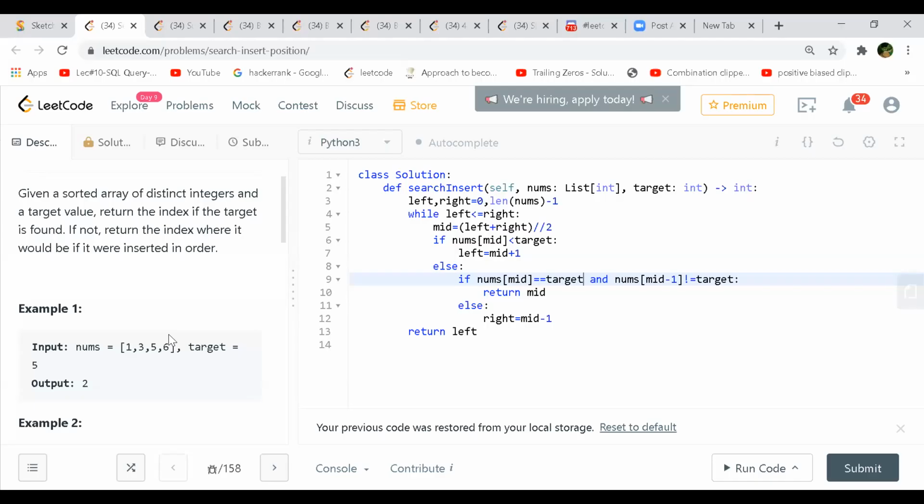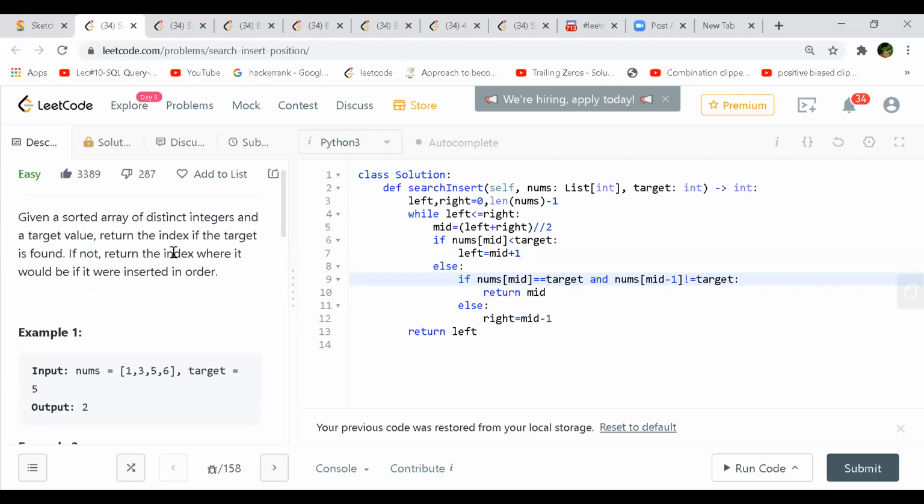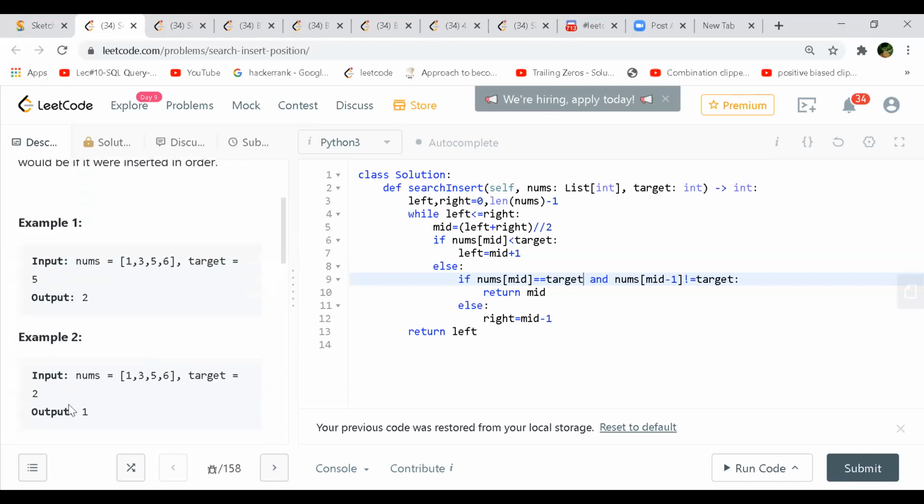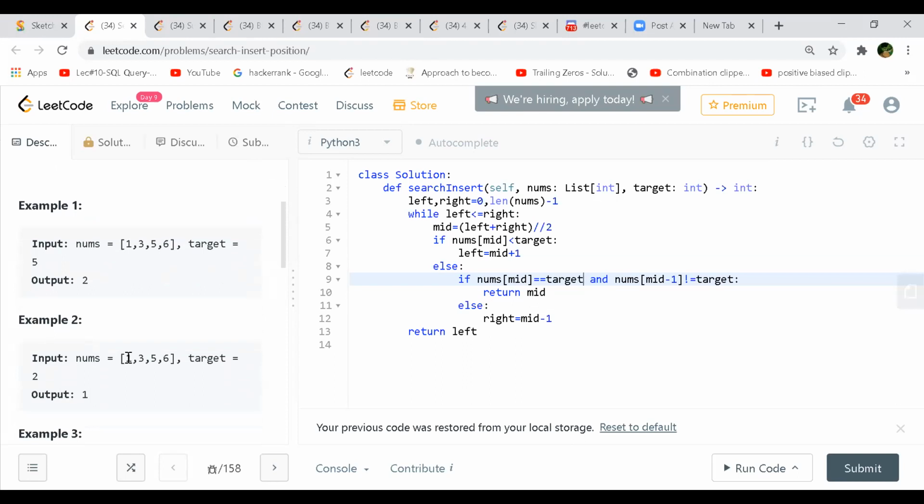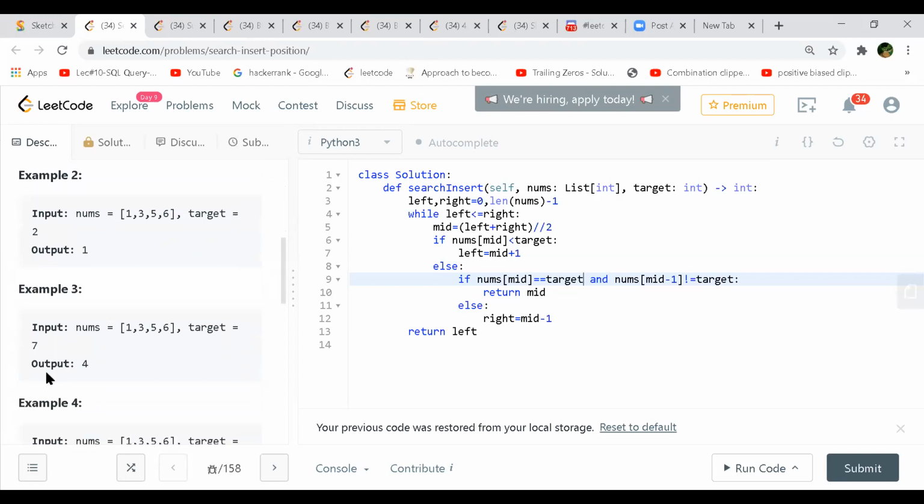Your sorted array of distinct integers is given, and a target value is given. You have to return the index if the target is found. If not, then return the index where it would be inserted. Like your target is 5, so you found it at 2. But in this case, your target is 2, so it would go between 0 and 1, I mean, at the 1st position. So you have to return that possible index where this target could have been placed.